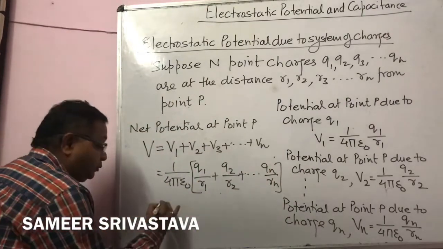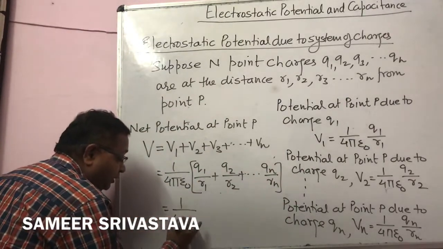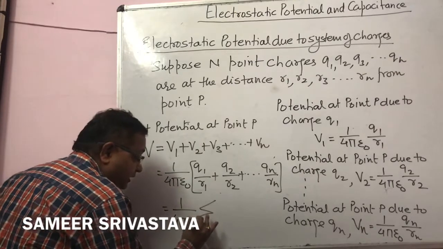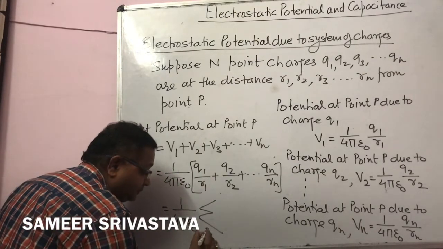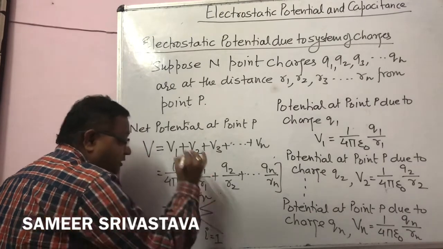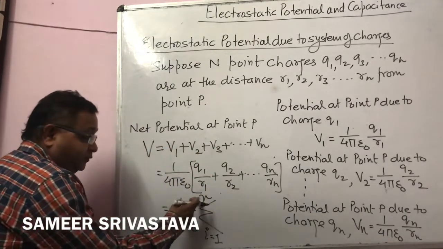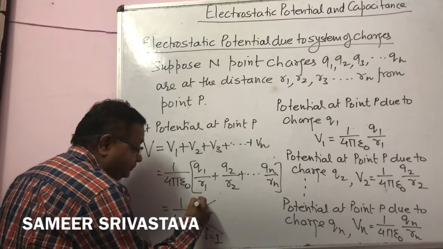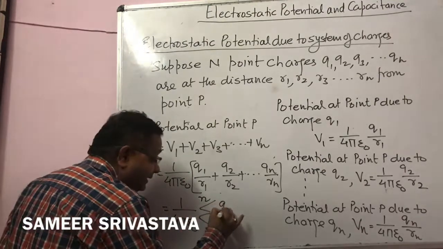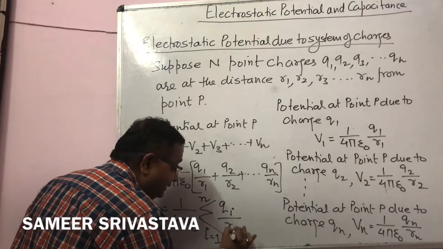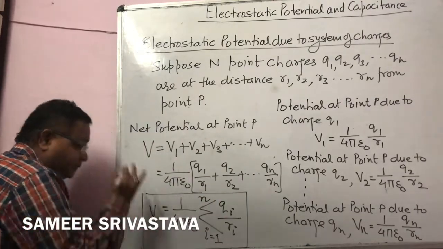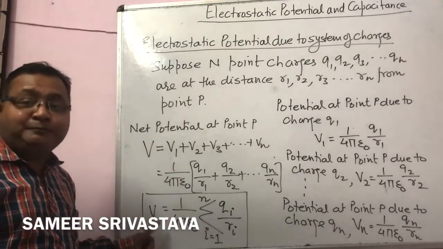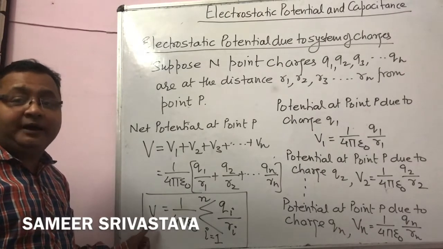Or you can write it as 1 upon 4 pi epsilon naught times the summation over i from 1 to n, because there are n charges, of Qi upon Ri. This is the final result for the net potential at the point P for a system of charges.